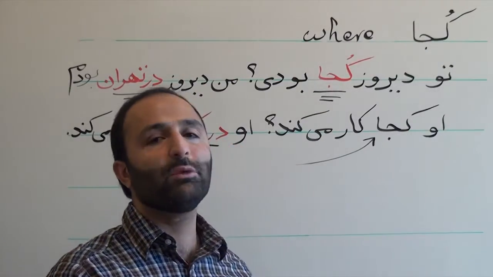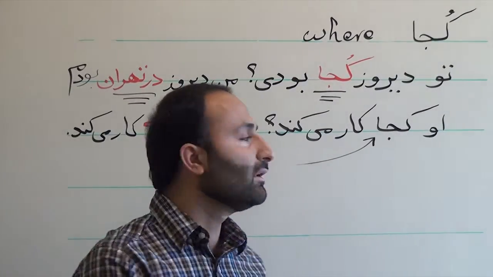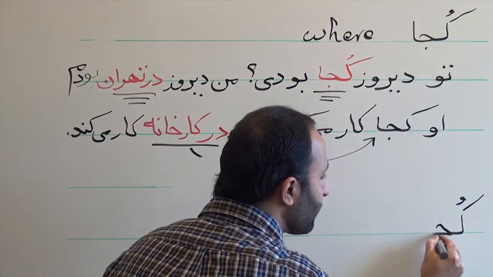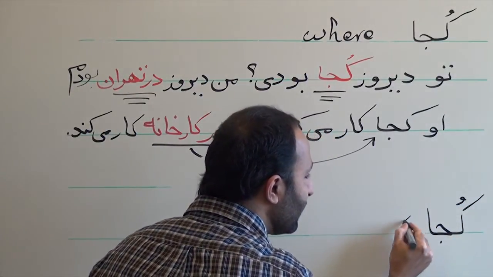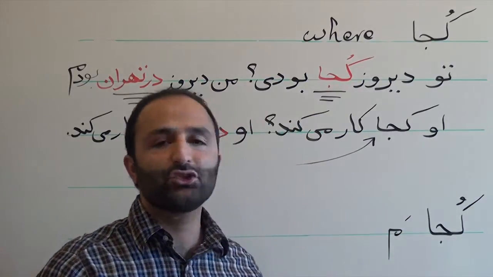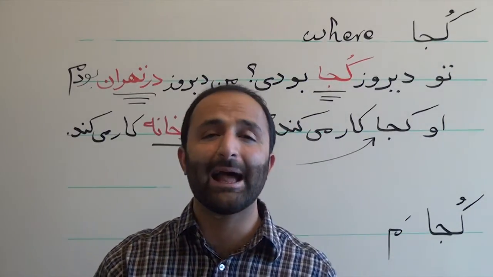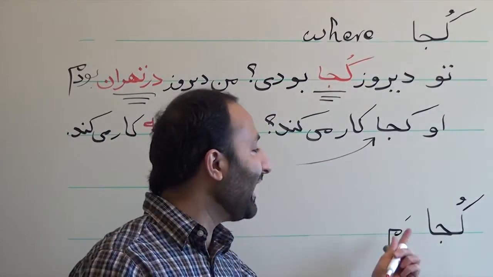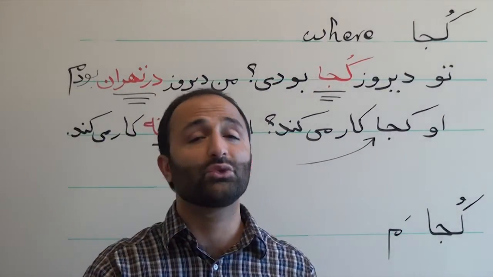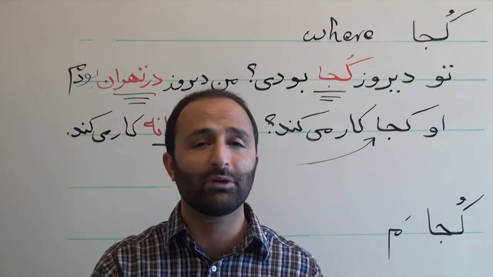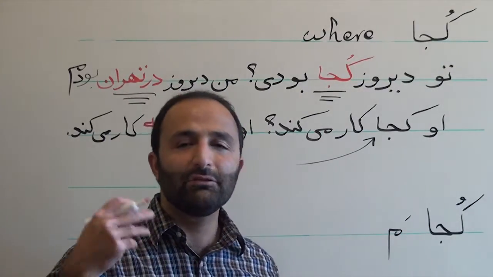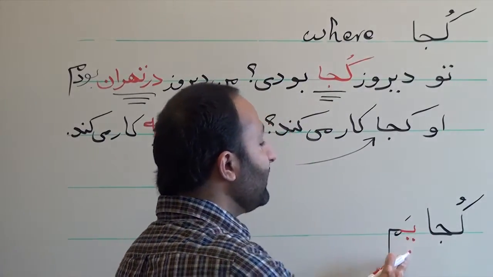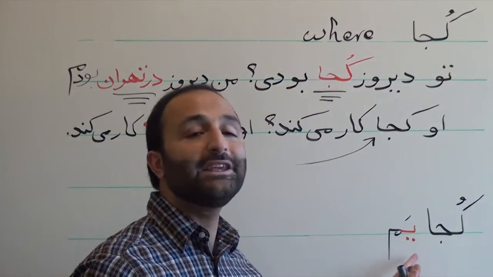So the short form is using am. کجا, then am. Am is the short form of the verb to be. هستم changes to am. Now we have two vowels, a and the short vowel a. Two vowels next to each other. It's hard to pronounce. So we put a euphonic ye here. And now we say کجایم.